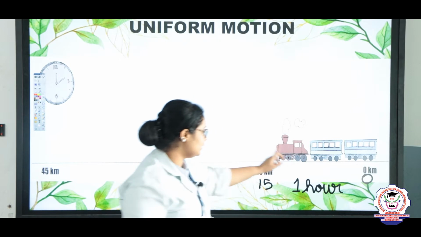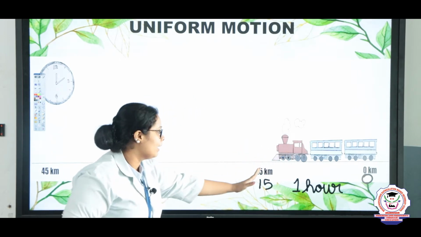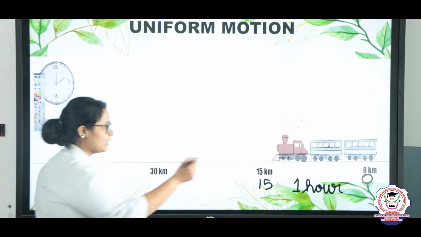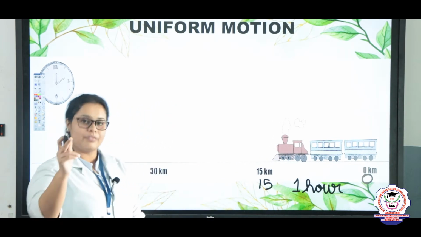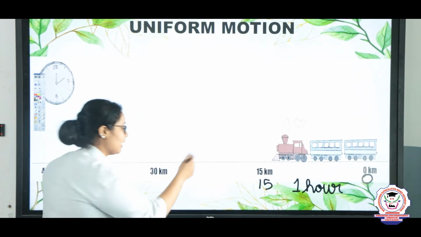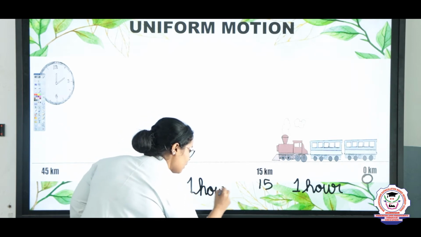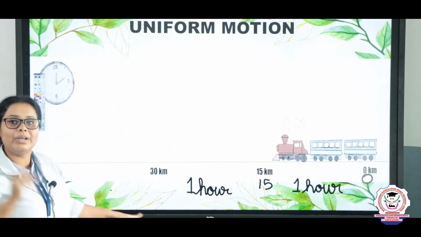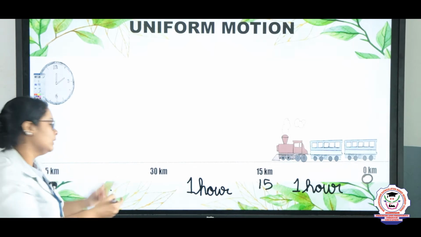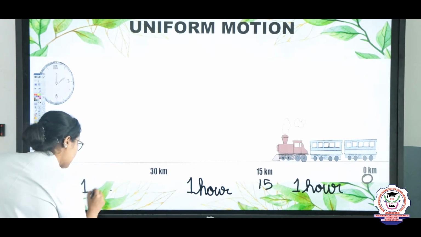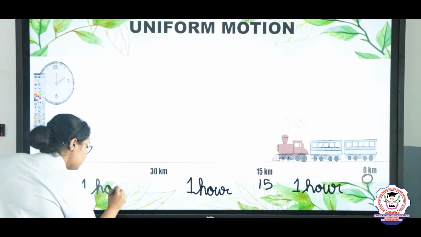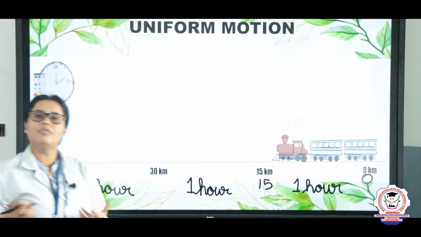In the same way, once it reaches the 30 position, the difference is again 15 kilometers, and again the time is 1 hour. And the third time, when 15 kilometers is completed, it is again 1 hour. That means it is a uniform motion.